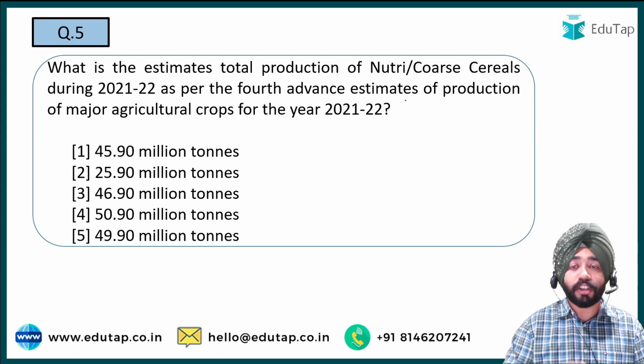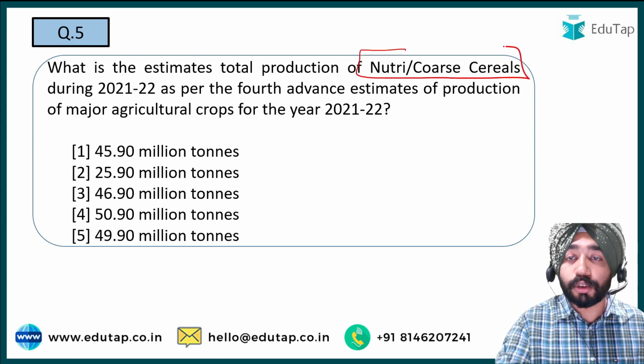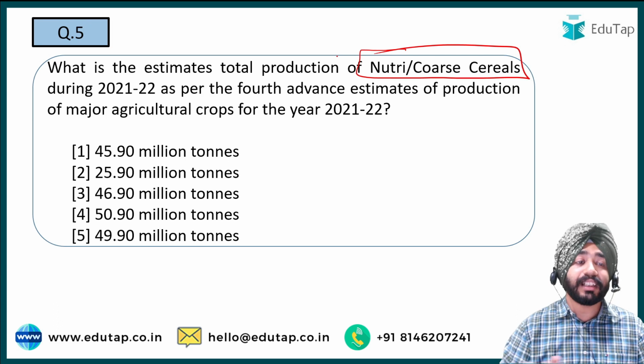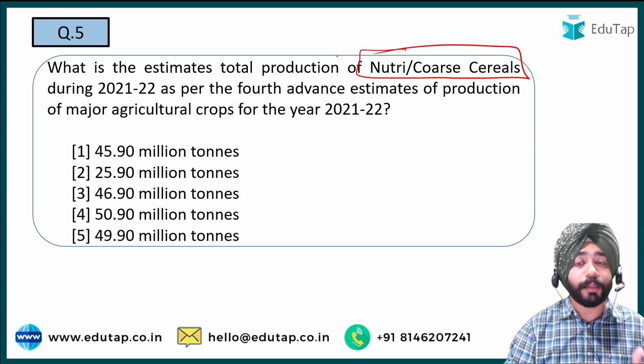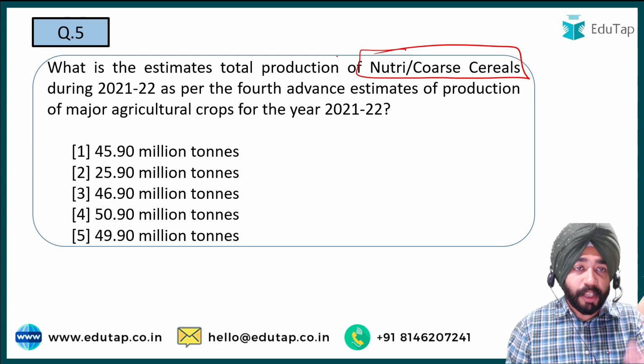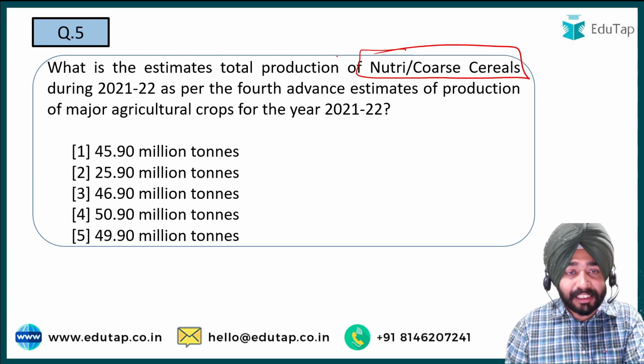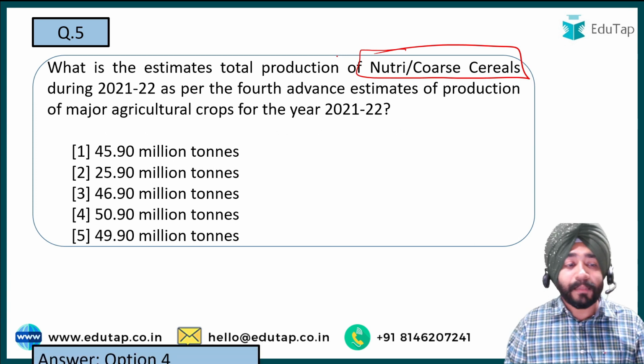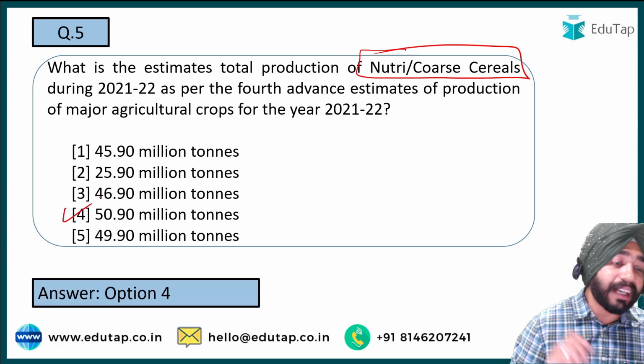The next question is on nutri and core cereals. As per the fourth advanced estimates, what is the estimated production for nutri and core cereals? It was around 50.7 million tons in the third advanced estimates. Here it has increased slightly, to now 50.9 million tons.